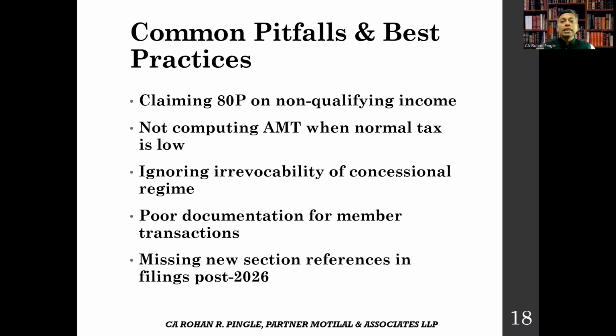Moving further, let's understand common pitfalls and best practices. Some common pitfalls to avoid: many societies claim deduction under section 149 on income that is not directly linked to their eligible activities, leading to disallowance during assessment. Some societies forget to compute AMT when their normal tax is low due to heavy deductions. Once a society opts for the 22% or 15% regime, it cannot easily go back. That is, the option is irrevocable. So that must be kept in mind.